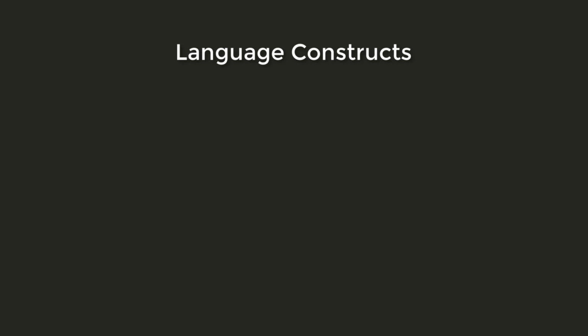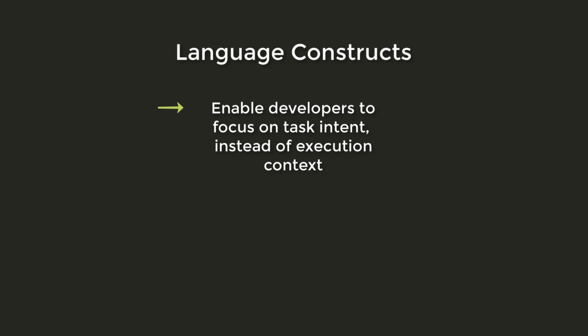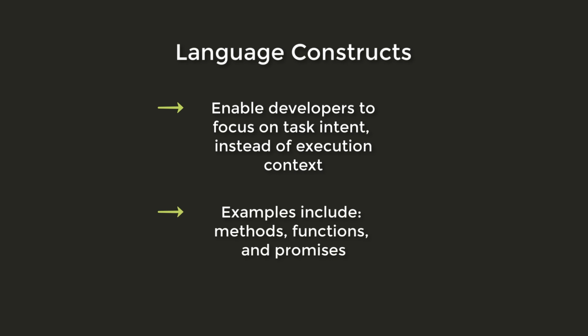Language constructs are continually evolving to enable developers to better focus on their task intent instead of worrying about the underlying execution context of their code. While methods and functions are the simplest language constructs that we use to improve the structure of our programs, other more advanced features have also been developed.